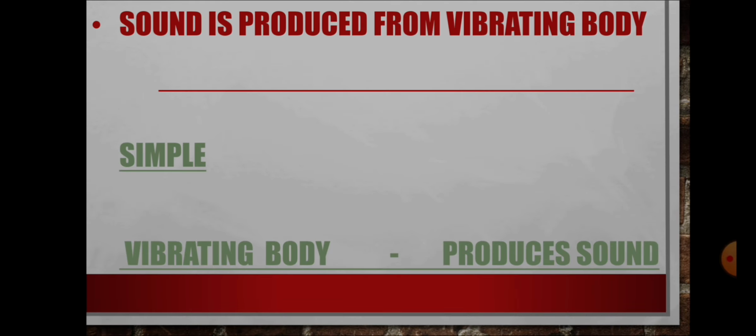Okay, sound is produced from a vibrating body. A simple vibrating body produces sound. What is vibration? Vibration means movement of an object. Vibration is a quick movement, and only then we call it a vibration. You know, to and fro motion. Sometimes we can't see the to and fro motion, but it's moving. That's called vibration. Okay? Next.